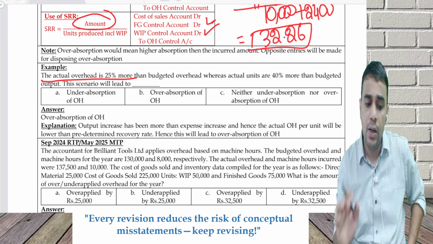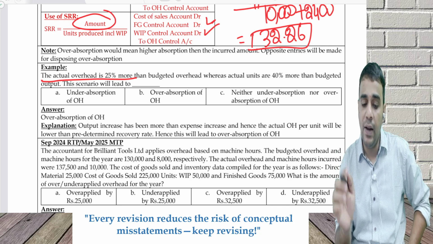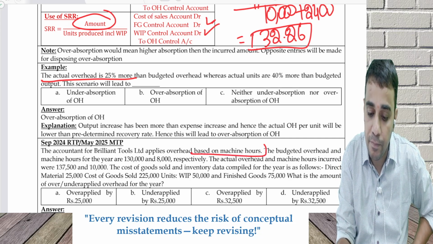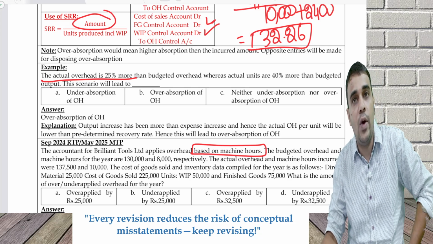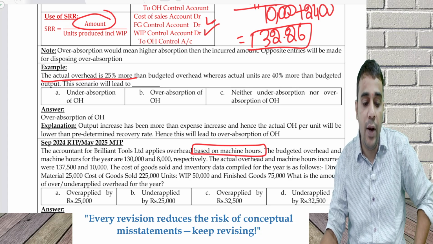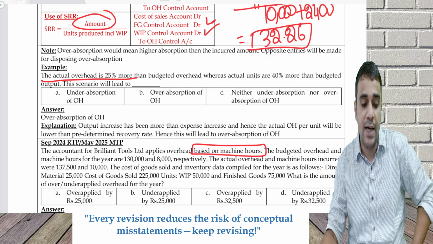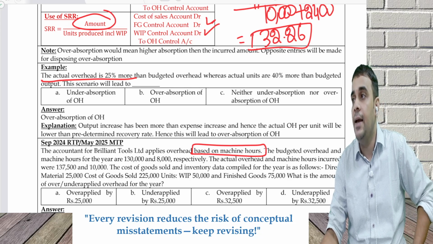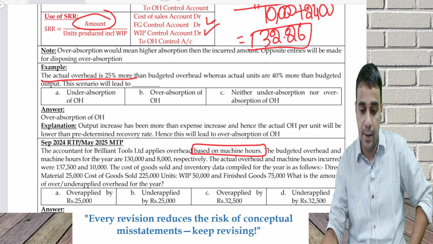Okay. The accountant for Brilliant Tools Limited applies overhead based on machine hours. That is, OAR is based on machine hours. Budgeted overhead and machine hours for the year are 1,30,000 and 8,000. Tell me the OAR number.